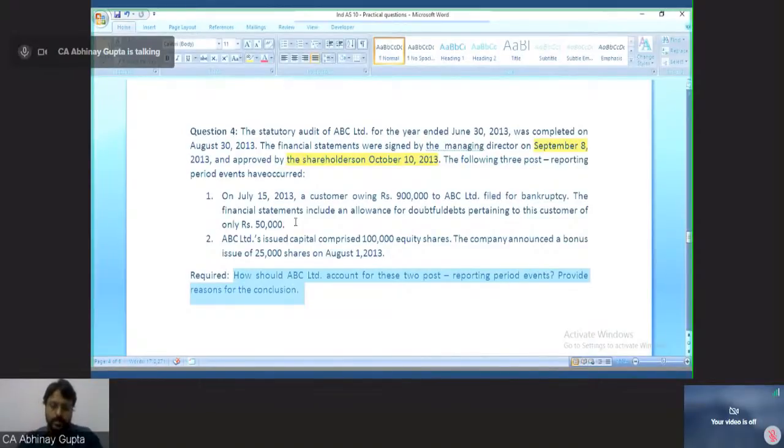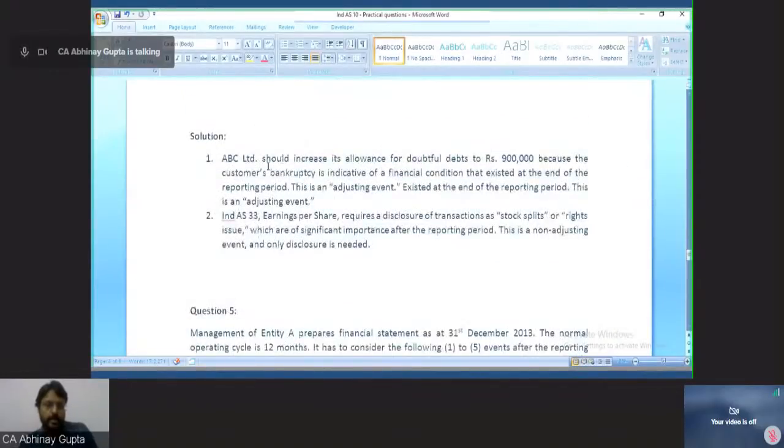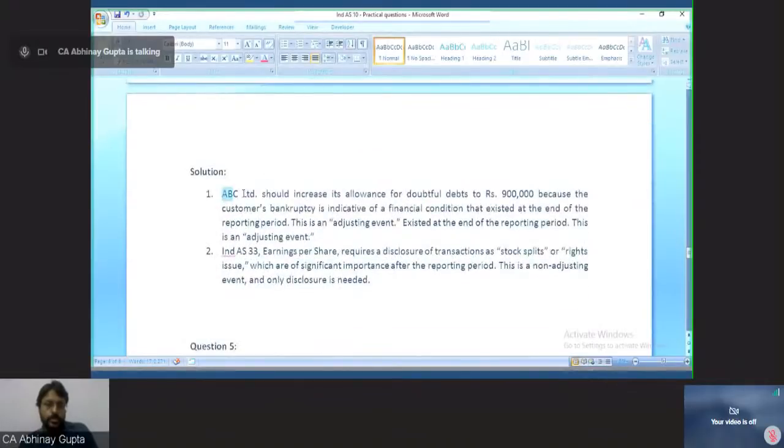Okay, let's discuss with the solution. ABC Limited should increase its allowance for doubtful debts to rupees 9 lakh. Now the question has not given anything. The question simply said the balance of the debtor was 9 lakh, 50,000 was provision already provided. Now subsequent to the balance sheet date, debtor has filed for bankruptcy. So this is an adjusting event because the debtor's credit worthiness was already impaired by the end of the year. Okay, so this is an adjusting event.